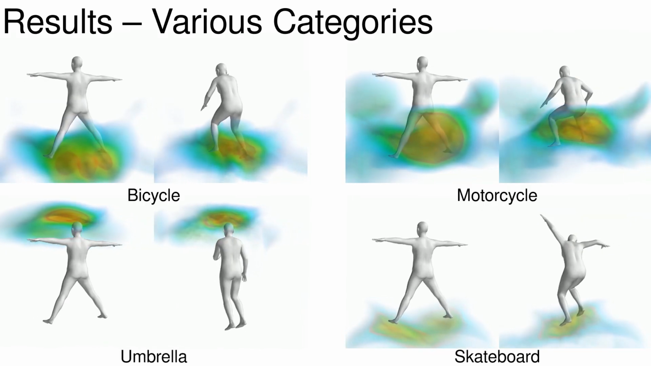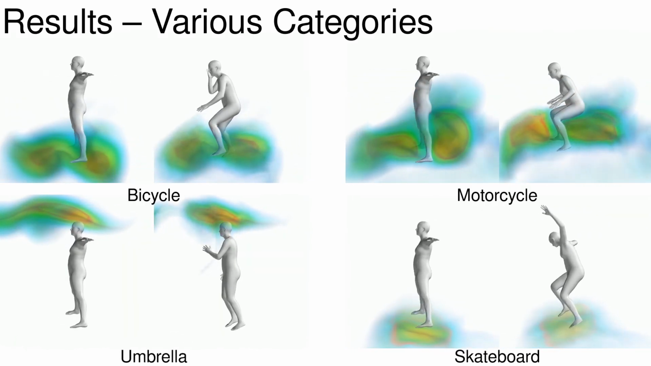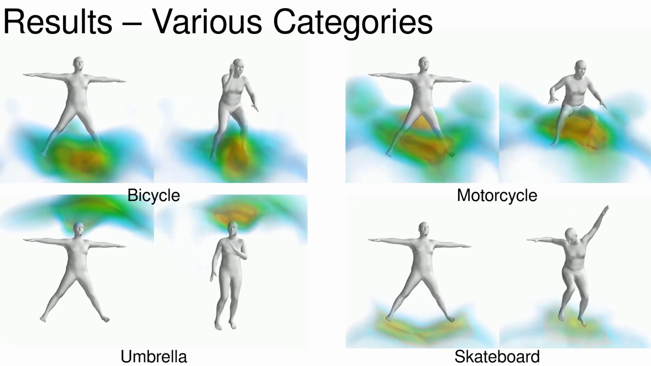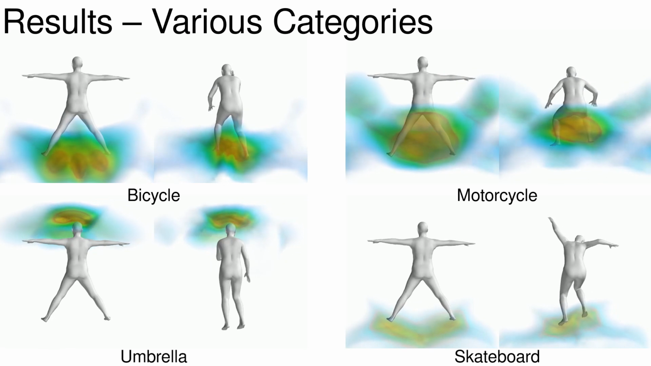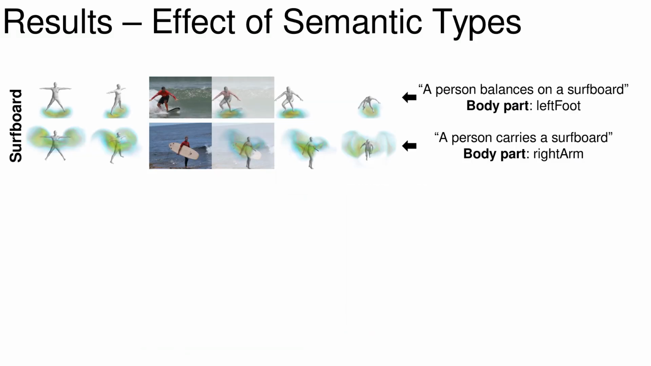Here are a few example results of Chorus, applied for various categories. To note again, the high values denote the high probability of object occupancy. Here are the results for semantic clustering. See this surfboard example. While the object distribution for a person balances on a surfboard shows the mode below the feet, the object distribution for a person carries a surfboard exhibits the mode around torso and arms, which is the part used for carrying a surfboard.